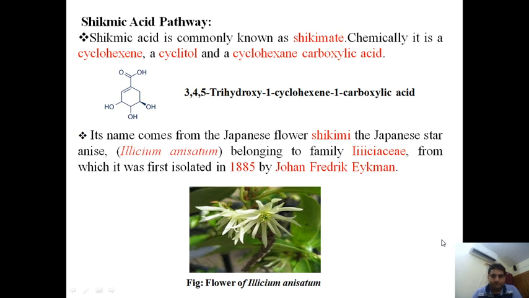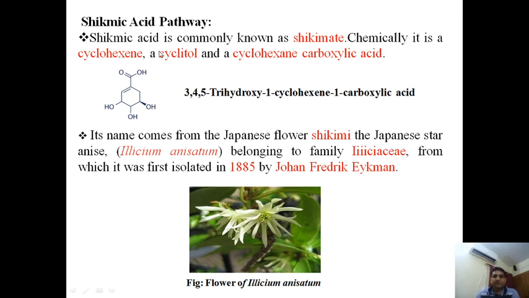So now, what is shikimic acid? Shikimic acid is commonly known as shikimate. It is chemically a cyclohexane. Now what is cyclohexane? Cyclohexanes are cyclic hydrocarbons which contain a 6-membered ring, in which the number of carbon atoms is 6. So it is a cyclohexane, a cyclitol, and a cyclohexane carboxylic acid.